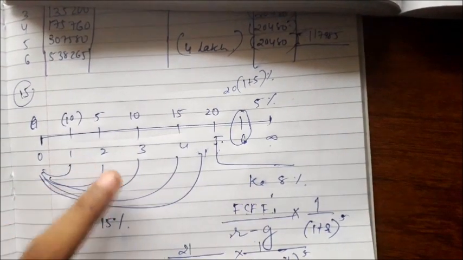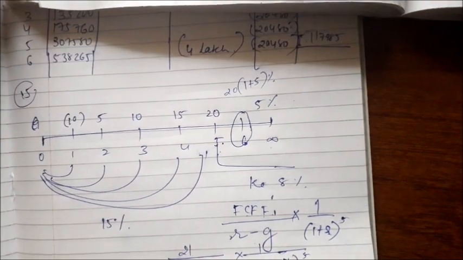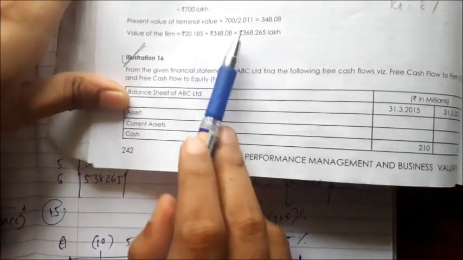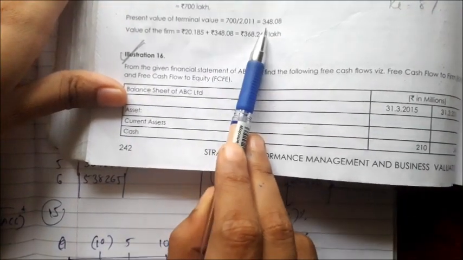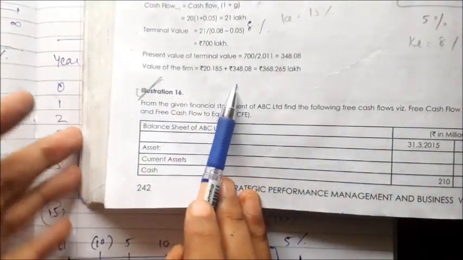Now we have added both of them, this also and this also, and we are getting the value. What they have told is, we are only required to find that present value of the firm. This much we found, and the 20.185 has been added, we got the value, nothing else has been asked. Up to this much is only asked.